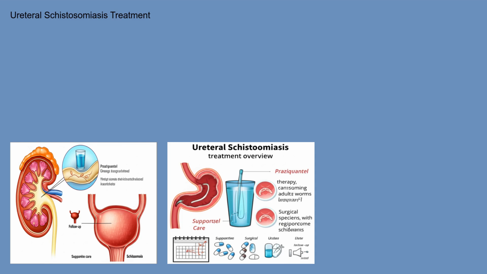The primary treatment for ureteral schistosomiasis is the medication praziquantel. This drug is highly effective in killing the adult schistosome worms. The standard dosage is typically administered as a single dose, or sometimes as 2 doses a day depending on the local guidelines. In cases where there is significant ureteral obstruction or hydronephrosis, surgical intervention may be necessary to relieve the blockage and restore proper urine flow. Supportive care may also be needed to manage symptoms such as pain and urinary tract infections. Follow-up examinations are crucial to ensure the infection has been eradicated and to monitor for any long-term complications.